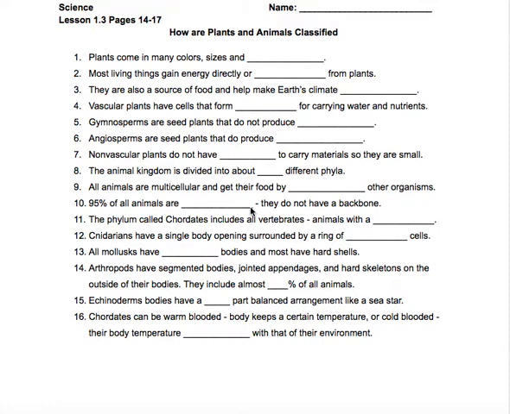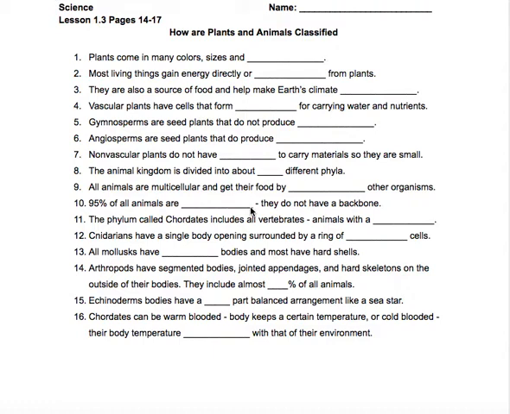And then we're going to talk about how vascular can be divided down into seedless plants and seed plants, and how those seed plants then can be divided down again to gymnosperms and angiosperms. So that's all what we're going to talk about on page 14, but that's what they referred to when they said look at that diagram. That diagram does a great job of breaking down those categories. Make sure you understand that diagram. It'll help you with some of your assignments.